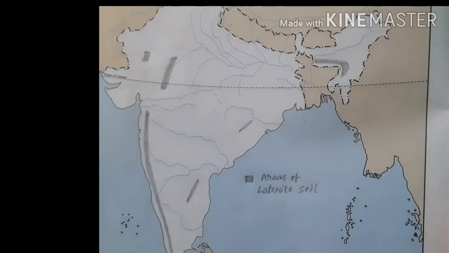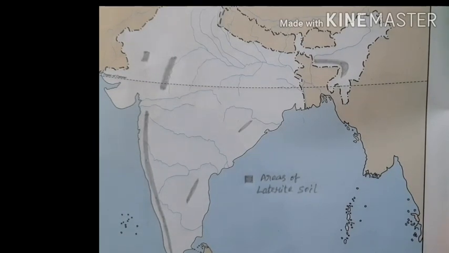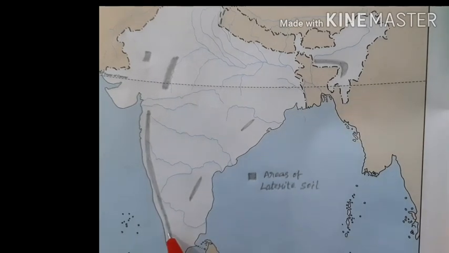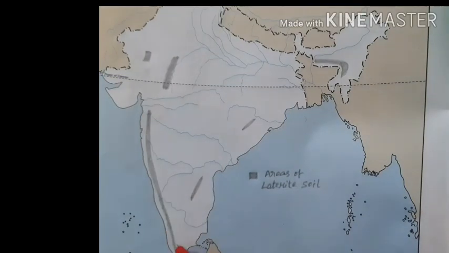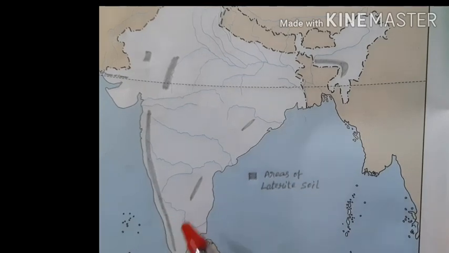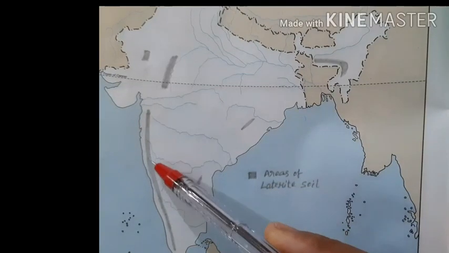In this map we will learn about the distribution of laterite soil. So we have learned laterite soil is present in the western part of the Western Ghats. So this is the Western Ghats. The western part of the Western Ghats receives heavy rainfall and has a long dry season. So here laterite soil is present.